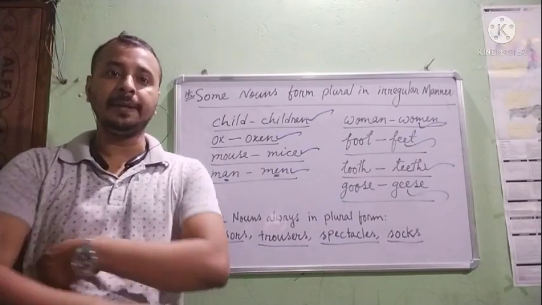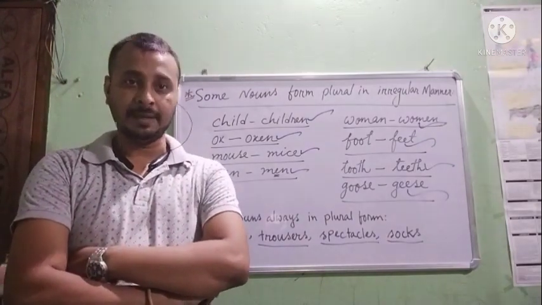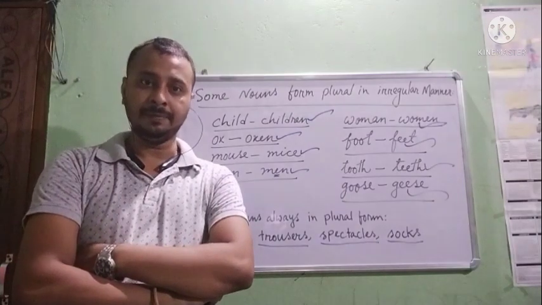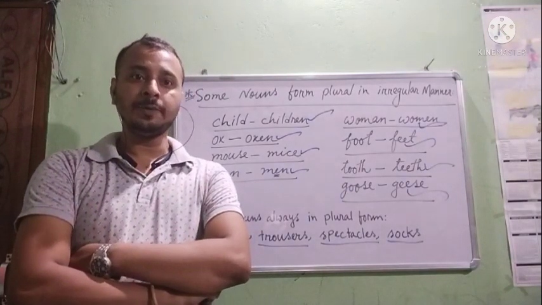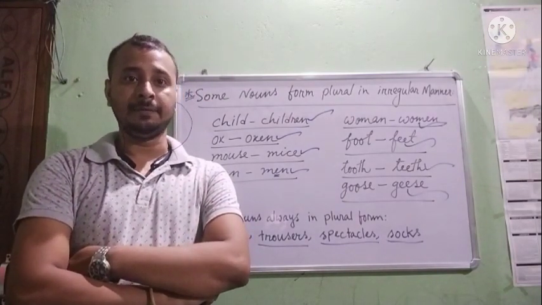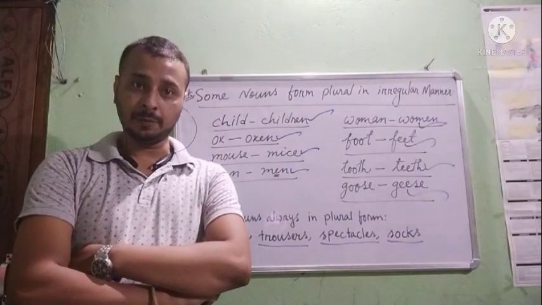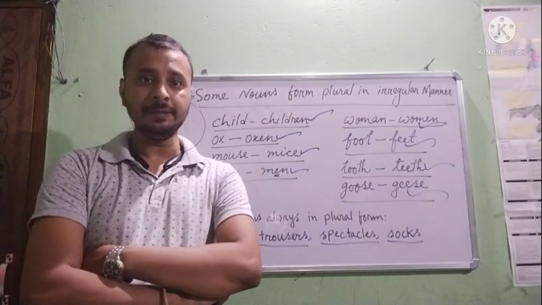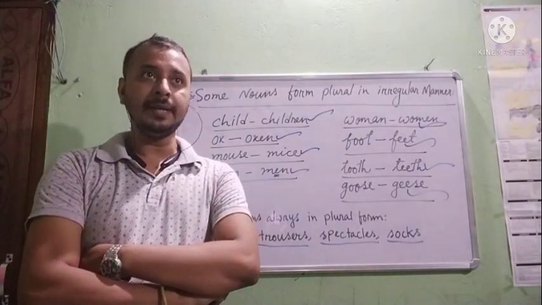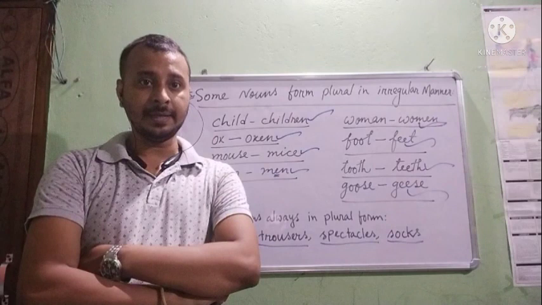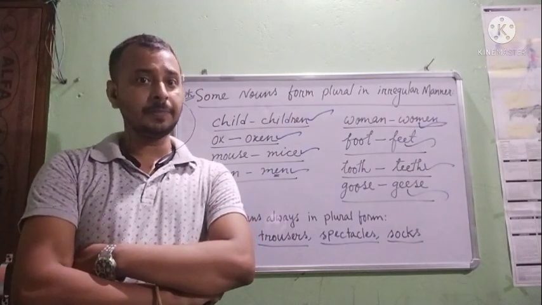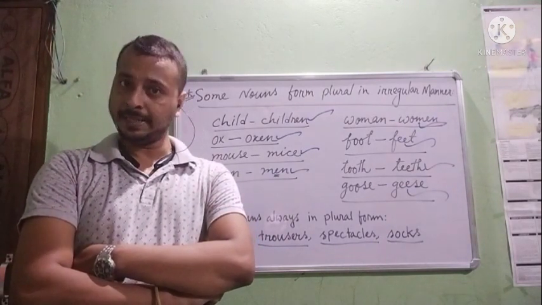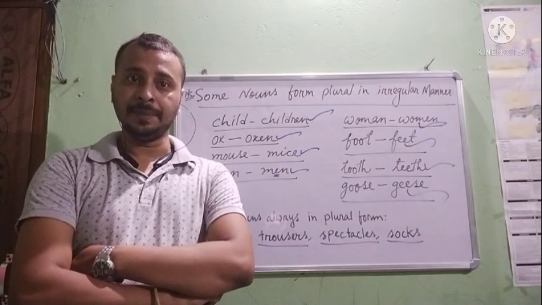So this is the basic of nouns. Today what we have learned, we have basically learned what a noun is. A noun is a naming word. It may name anything. Next we have learned the kinds of a noun. There are three kinds of nouns we have learned. Actually, there are more kinds of nouns, but till now we need three kinds. And they are proper nouns, common nouns, and collective nouns. Proper nouns are special names, common nouns are general names, and collective nouns are group names.